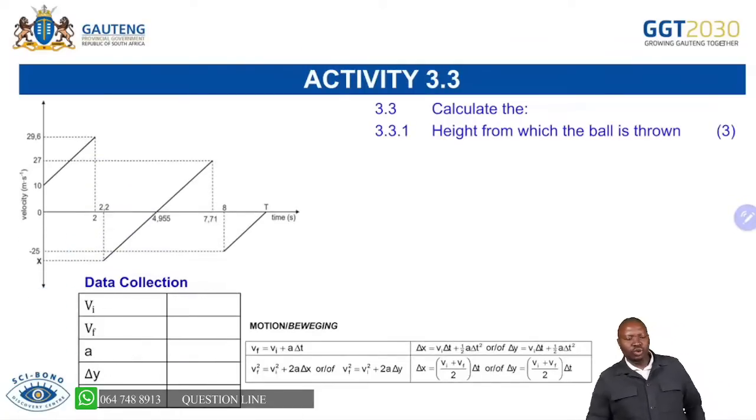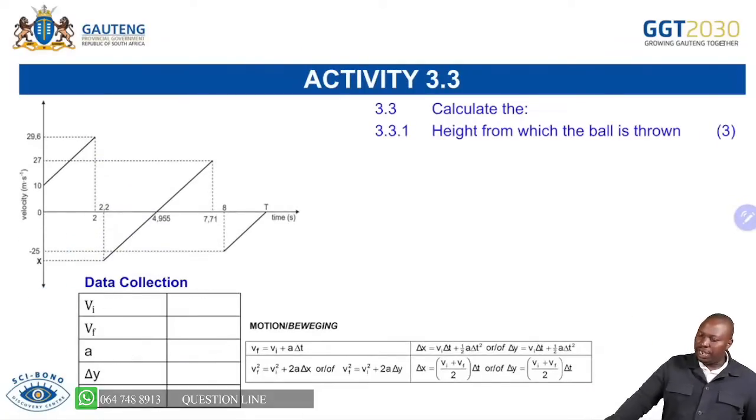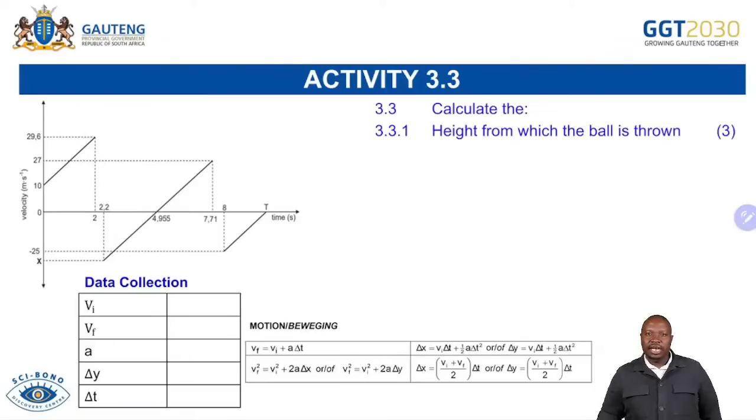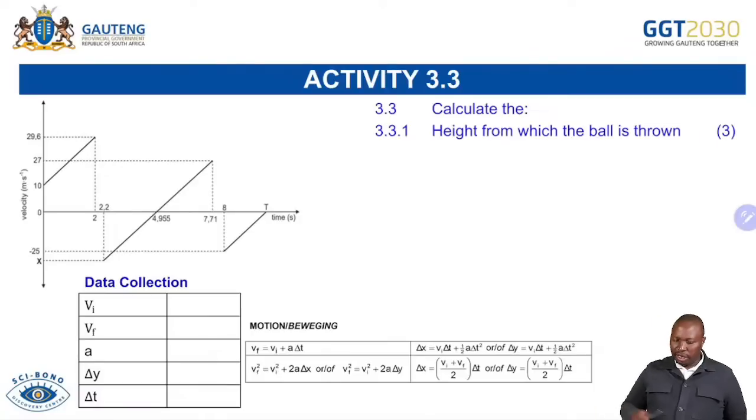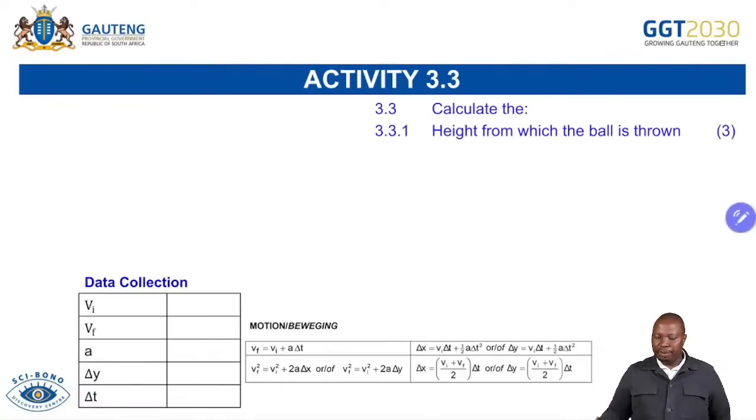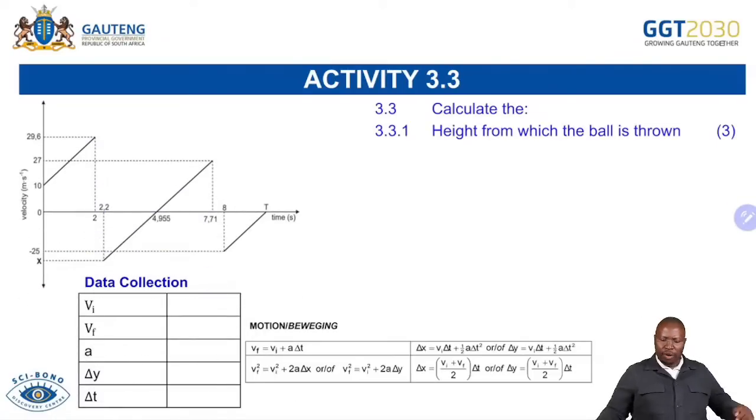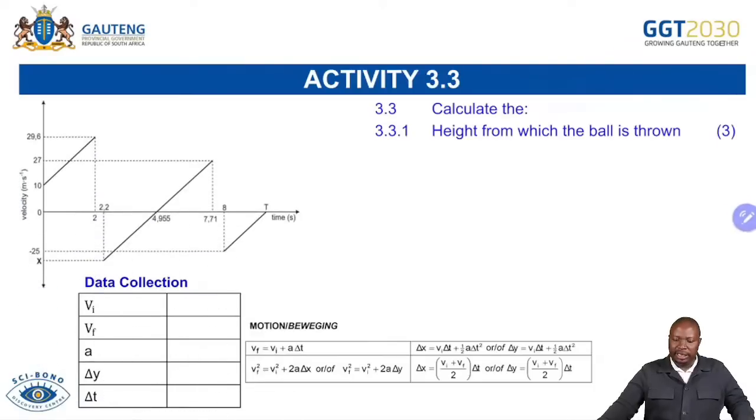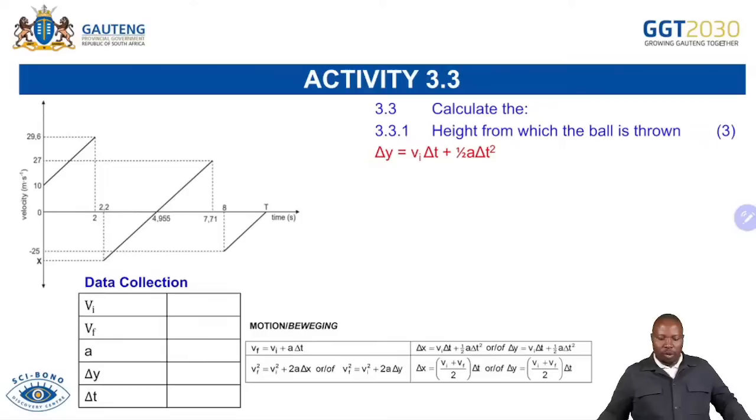Now, let's go to calculation type of questions. Calculate the height from which the ball is thrown. Calculate the height from which the ball is thrown, because whoever was throwing the object was on top of a particular building. The importance of this is that you must be able to say what is the data that I have, the data that you can collect. You can see that our initial velocity there was 10 meters per second. Our final velocity was 29.6.